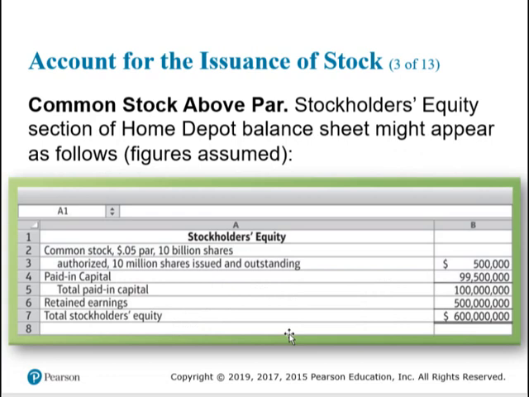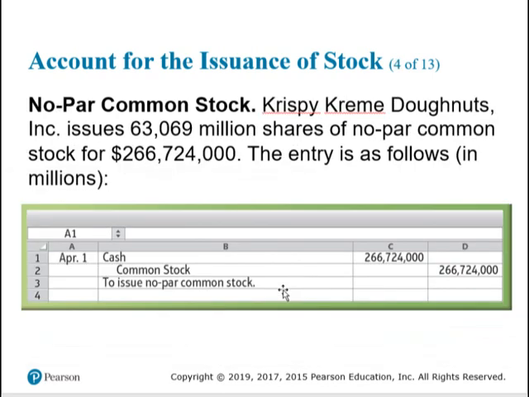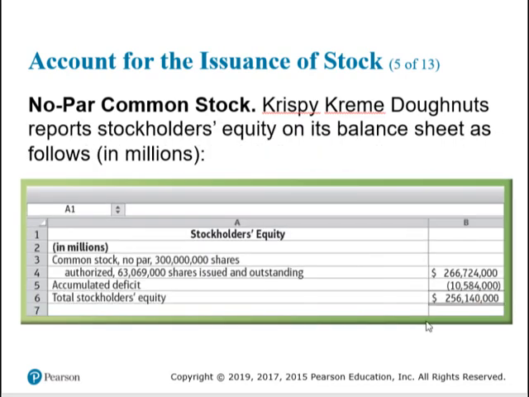The balance sheet after that transaction, assuming it was the only stock transaction, looks like this. There will be no gain or loss because the company is selling to people who are now stockholders. If the stock has no par listed, the selling price becomes the par value on issuance. The journal entry here is shown for Krispy Kreme. Debit cash always for the cash received. Credit the common stock account for the same amount. This shows the balance sheet after that transaction.